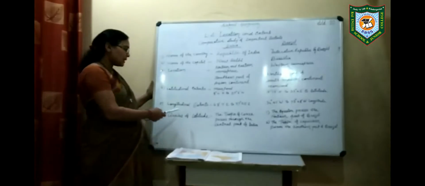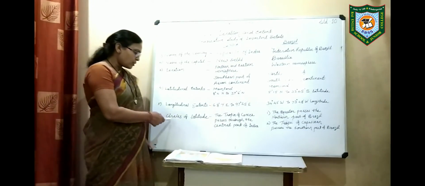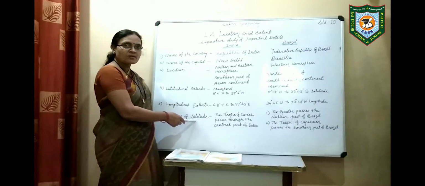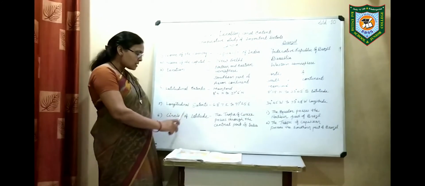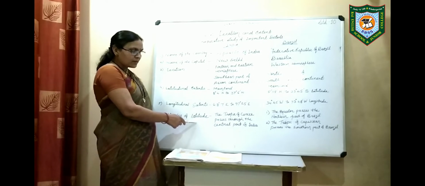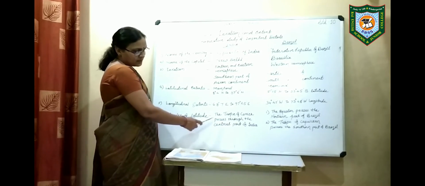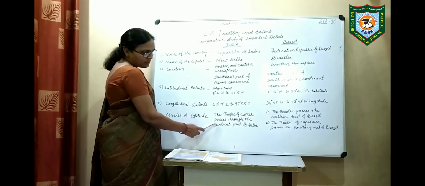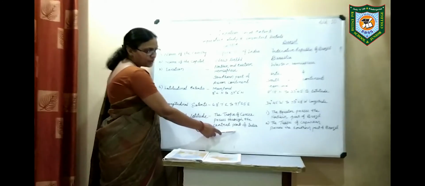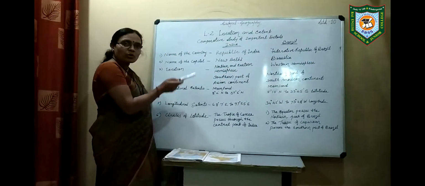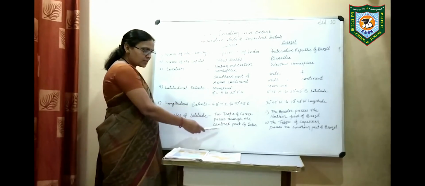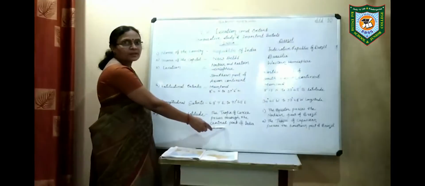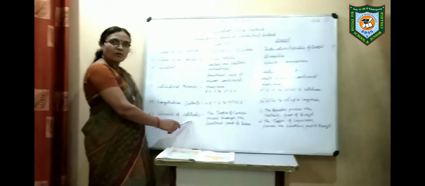And what are the circles of latitude? We have seen the Tropic of Cancer and the Tropic of Capricorn. In India, the Tropic of Cancer passes through the central part of India, because India is in the northern hemisphere, above the equator.